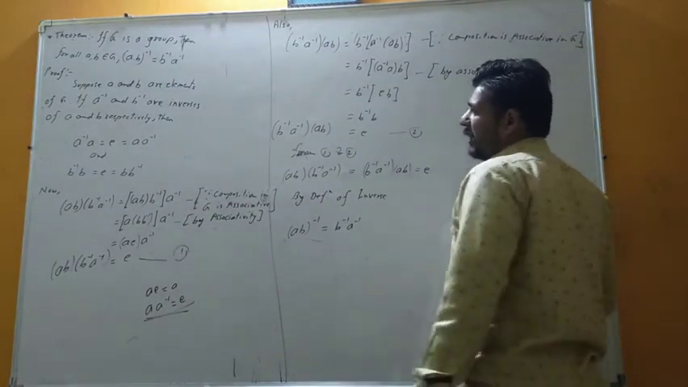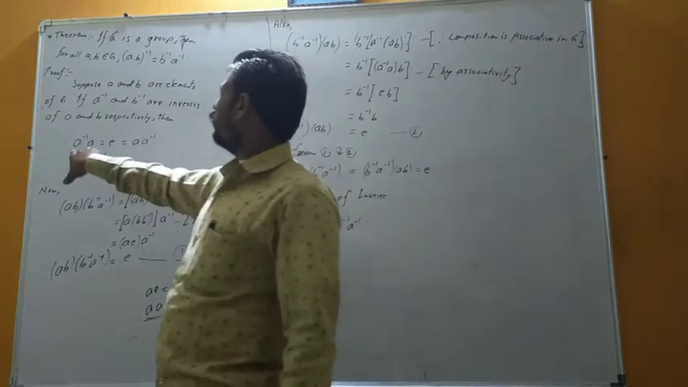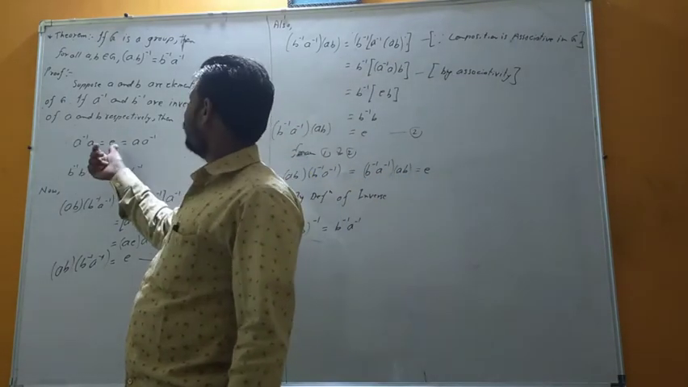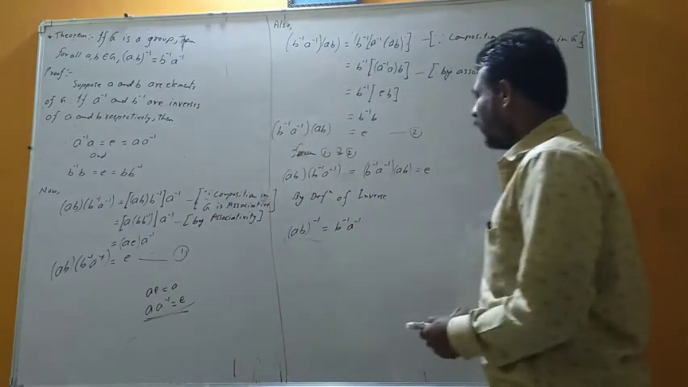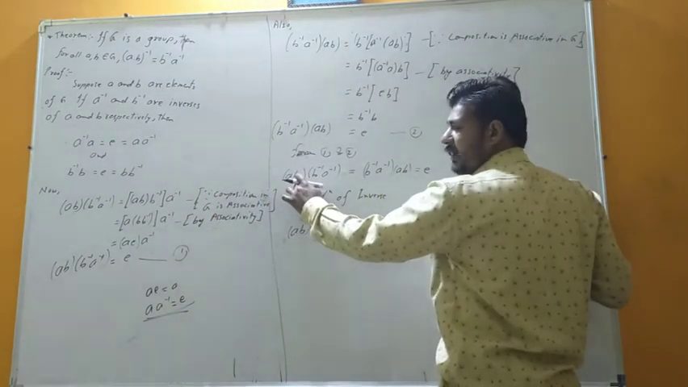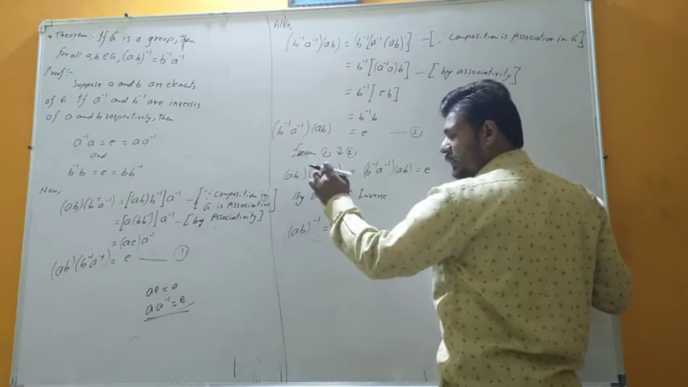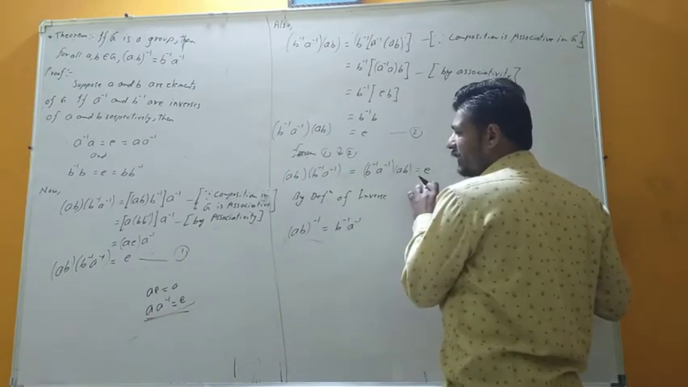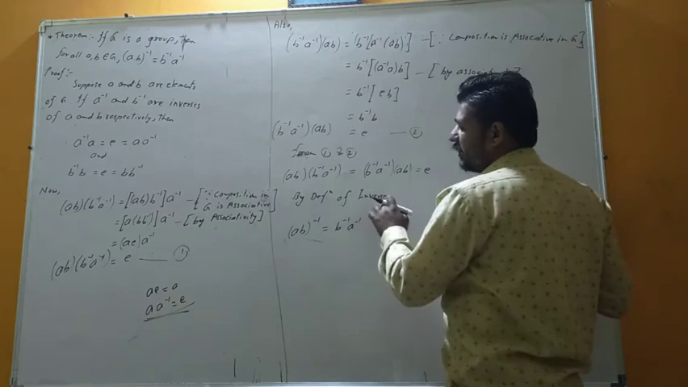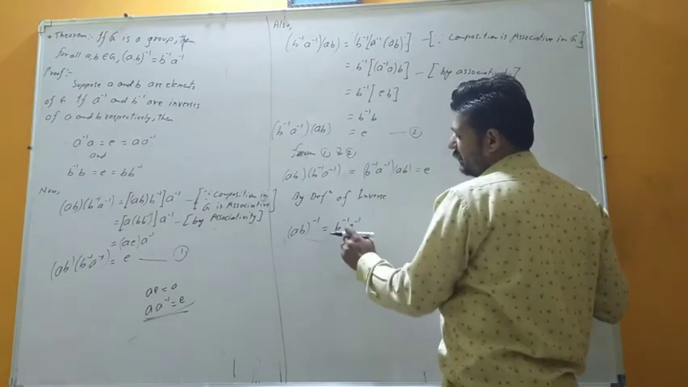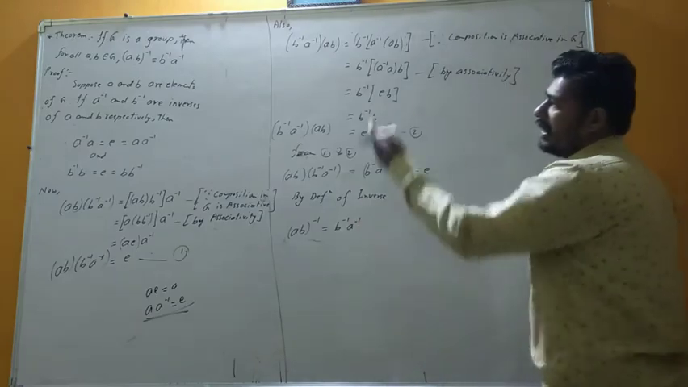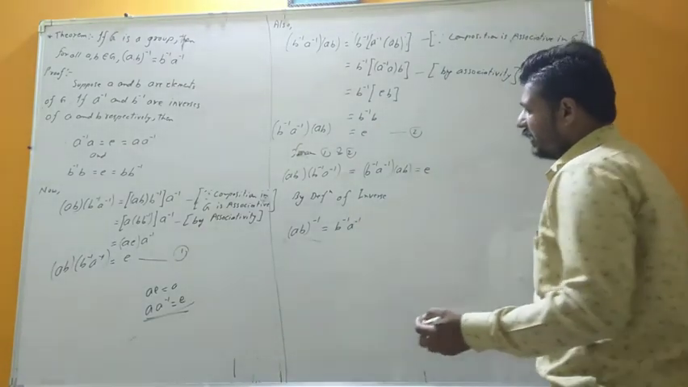Obviously, when the product of these two elements is the identity element, then they are inverses of each other. So ab into its inverse is nothing but the identity element. So by the definition of inverse, the inverse of ab is nothing but b inverse into a inverse, which is required. Hence proved.